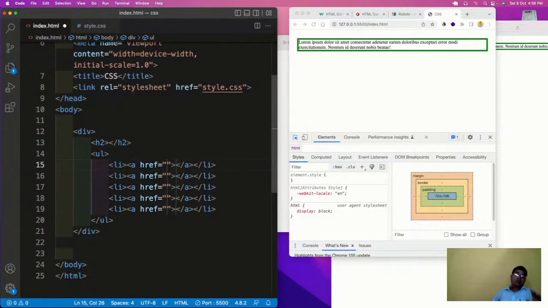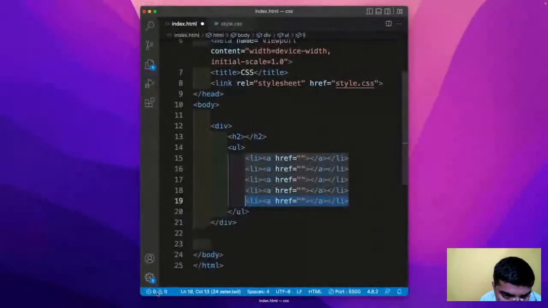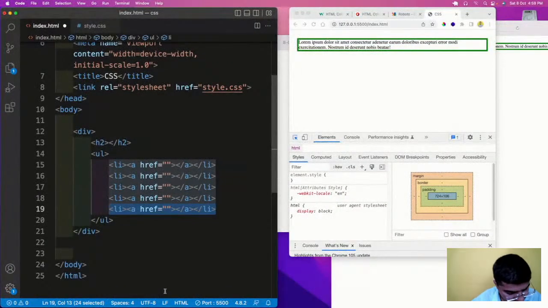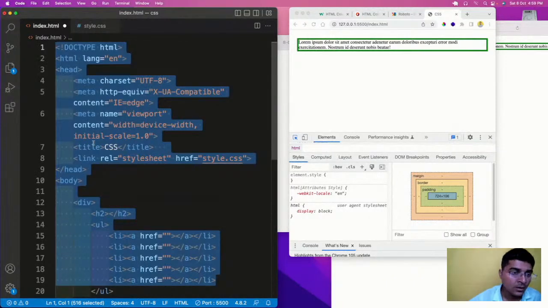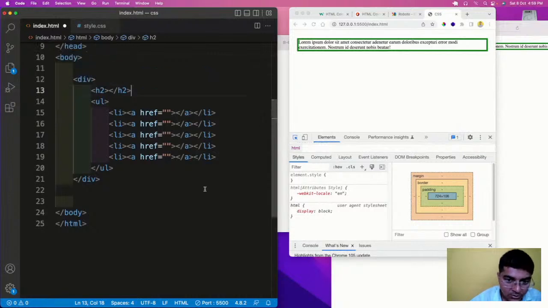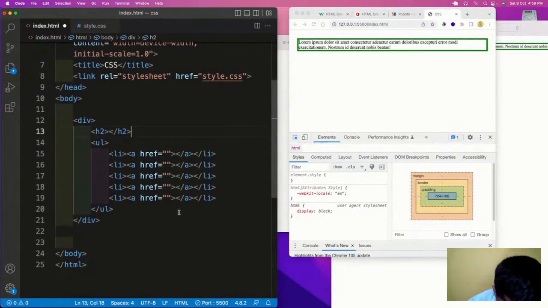So this is the shortcut, with the help of which you can create li multiple times.